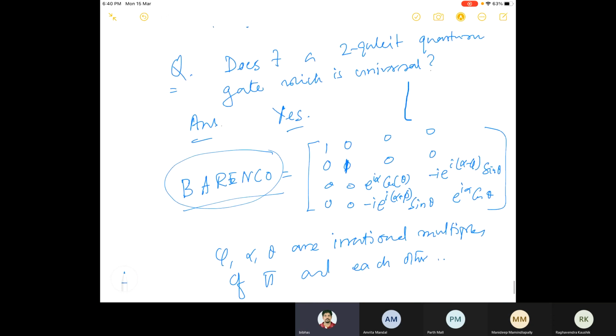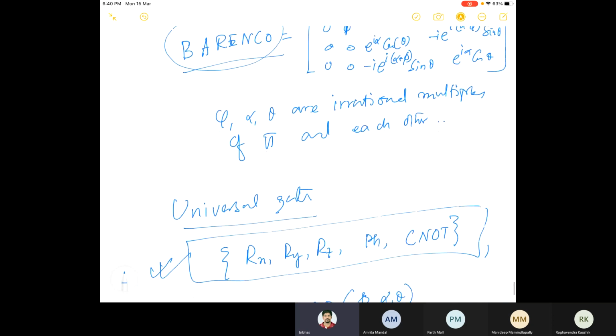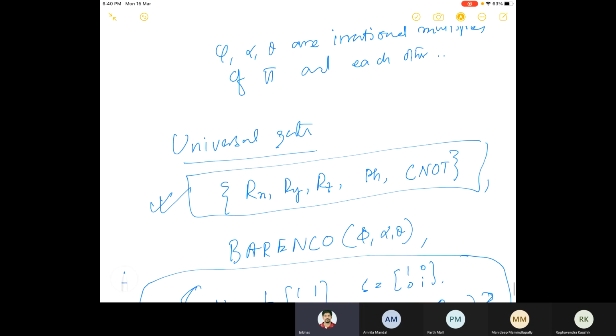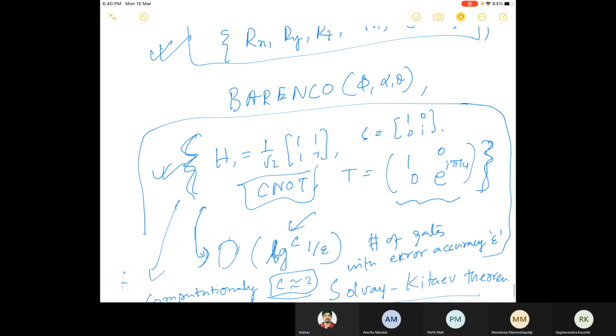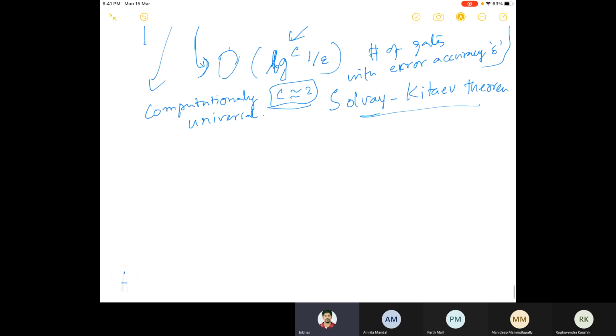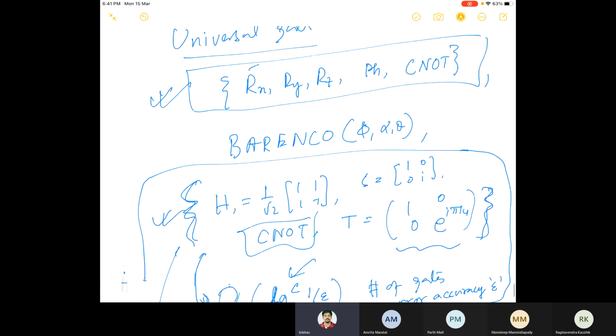So if I give you a unitary matrix, you have to write it as a product of unitary matrices of smaller dimensions using the CNOT gate and these four single qubit gates. The CNOT is very special here. The question is, how do you implement CNOT? It is very crucial, so at least you have to know how to implement it, because it plays a crucial role in generating entanglement.